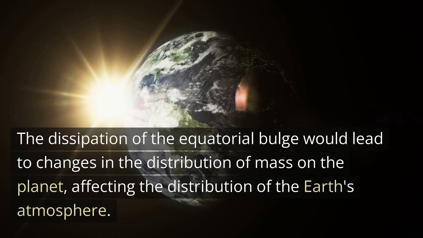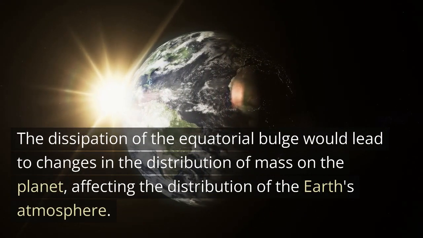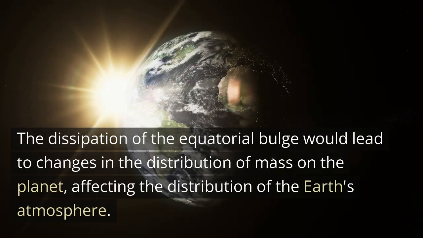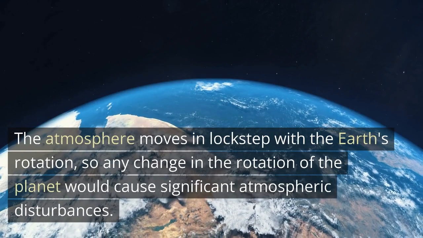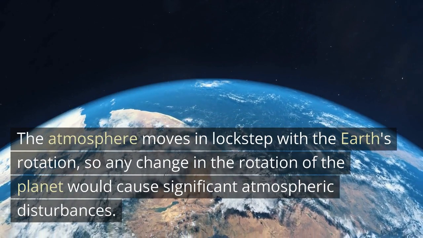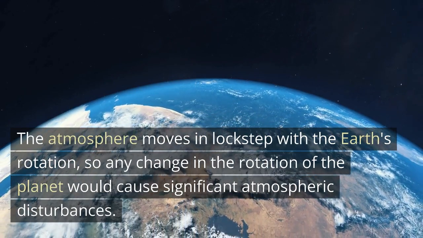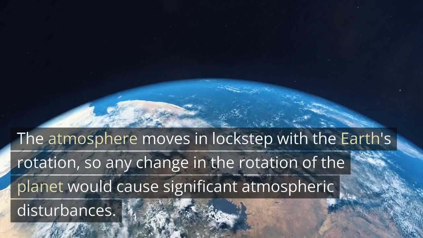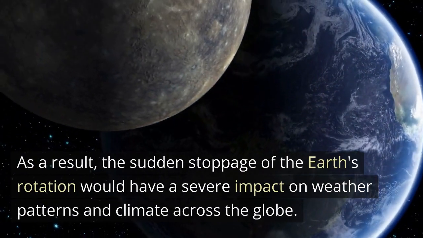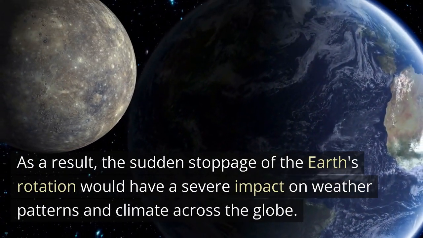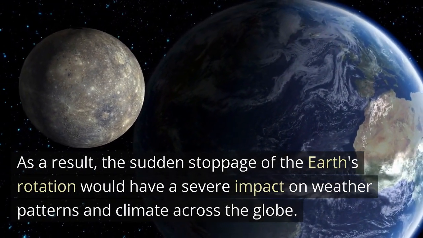The dissipation of the equatorial bulge would lead to changes in the distribution of mass on the planet, affecting the distribution of the Earth's atmosphere. The atmosphere moves in lockstep with the Earth's rotation, so any change in the rotation of the planet would cause significant atmospheric disturbances. As a result, the sudden stoppage of the Earth's rotation would have a severe impact on weather patterns and climate across the globe.